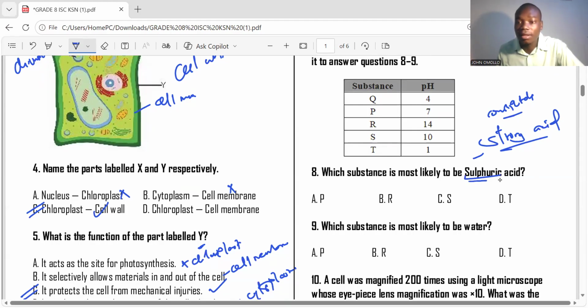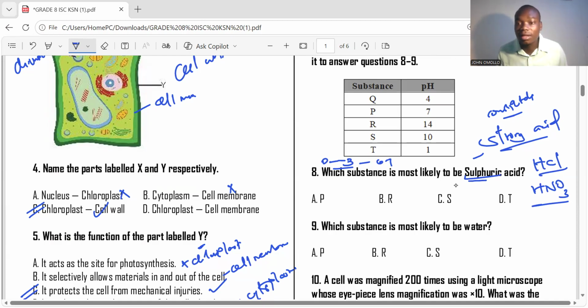So this acid is a strong acid, and strong acids range from pH 0 to 3. From 3 to 6.9 are weak acids. Other strong acids include hydrochloric acid, written in symbol HCl, and another one is nitric acid. So these are the 3 strong acids we have.